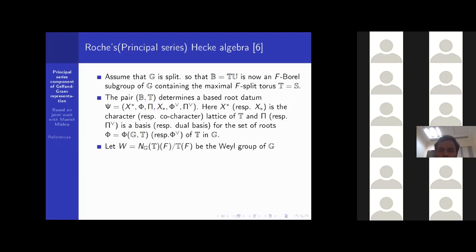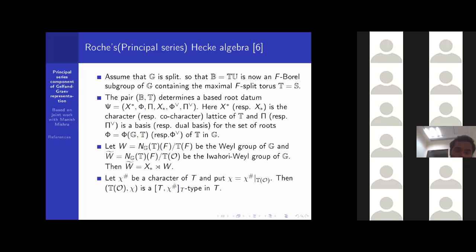So W is the Weyl group of G. W is nothing but the normalizer of T in G over the centralizer, which here is T itself. So W is the Weyl group of G, and W_Δ is the Iwahori Weyl group of G. Then we have already seen that W_Δ is nothing but X_* semi-direct product with W.